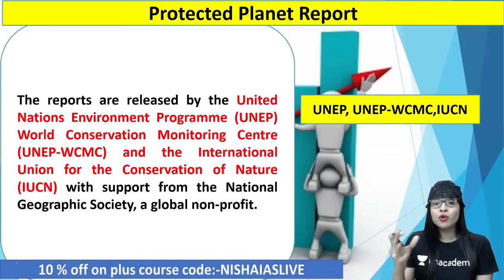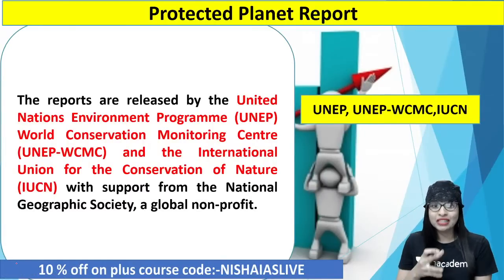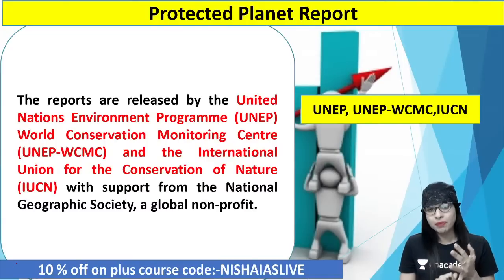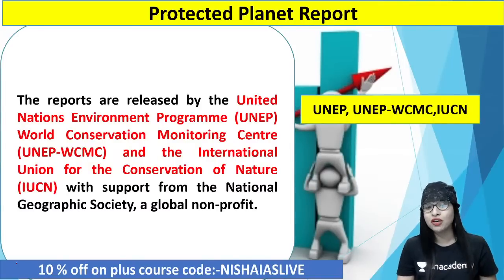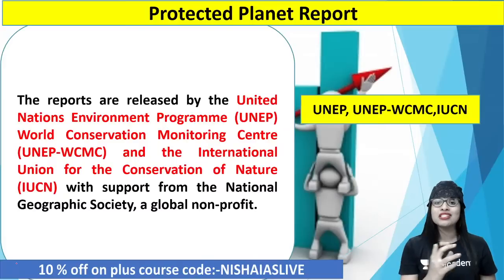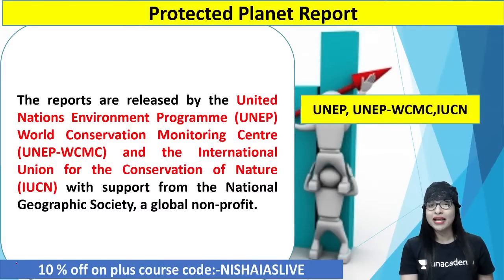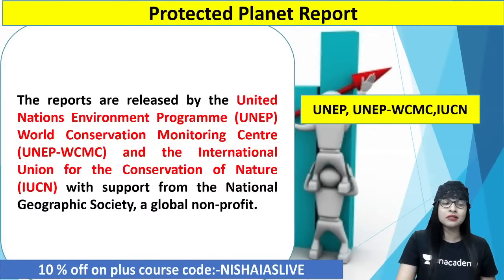And these reports are not released by just one organization. Rather, they are released by 3 to 4 organizations. One is UNEP, the United Nations Environment Programme, followed by the World Conservation Monitoring Centre and the International Union for Conservation of Nature, that is IUCN. All these organizations release the report with the support of the National Geographic Society. They are international or global non-profit organizations. Clear? So these many organizations are involved in releasing the Protected Planet report. Clear?